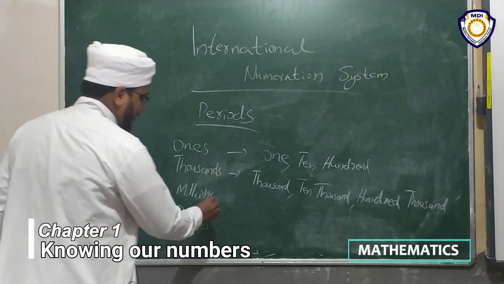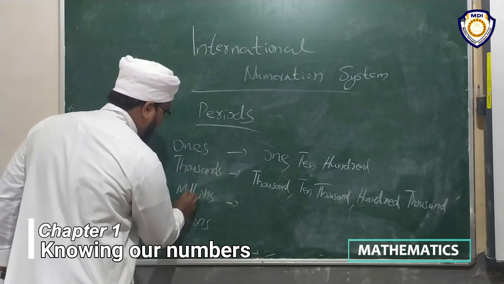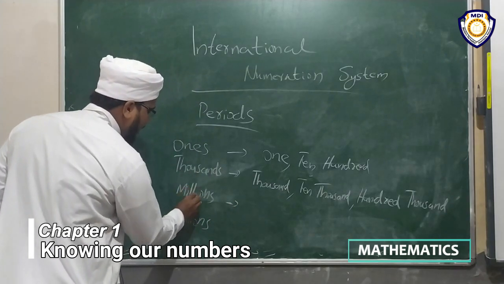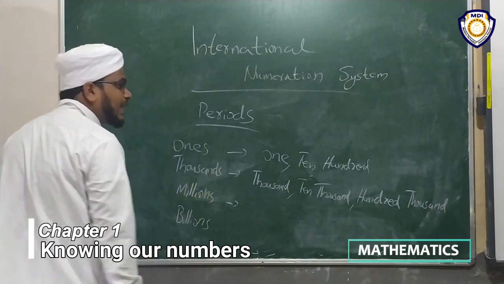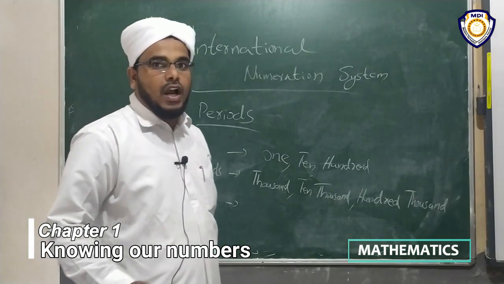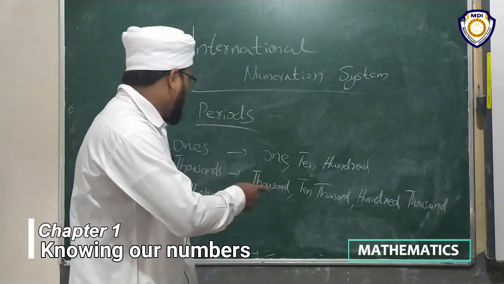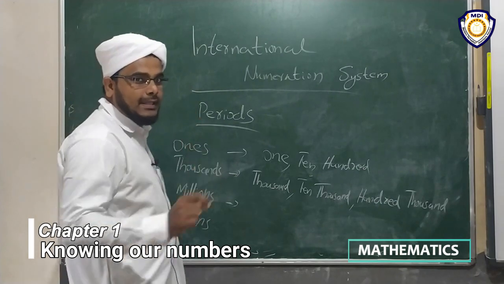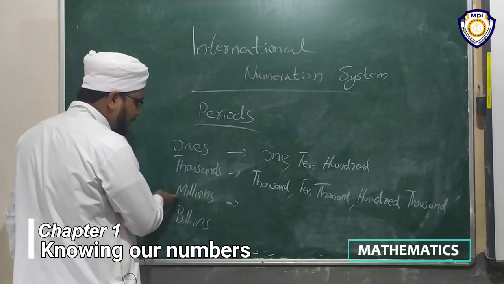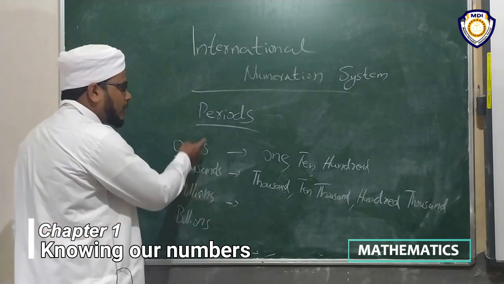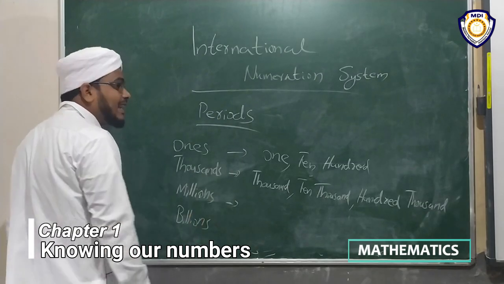Then millions. There is another group in the international system, millions. We have no such group in our Indian system, but in the international system, there is a new period, millions.